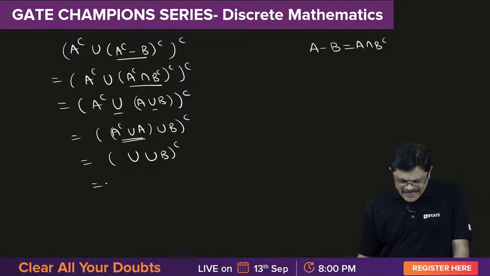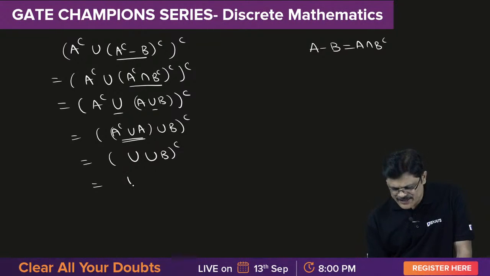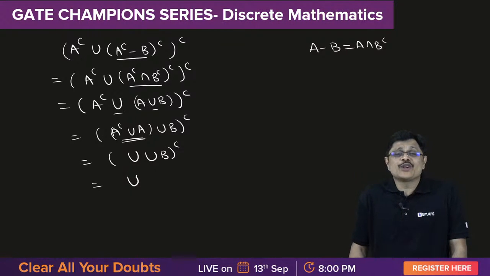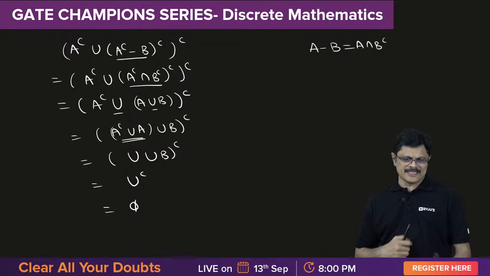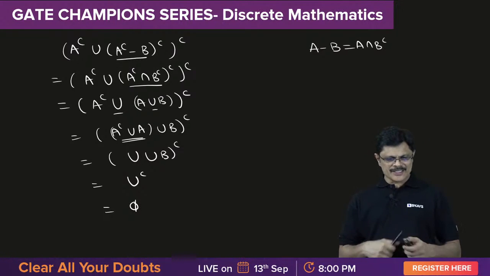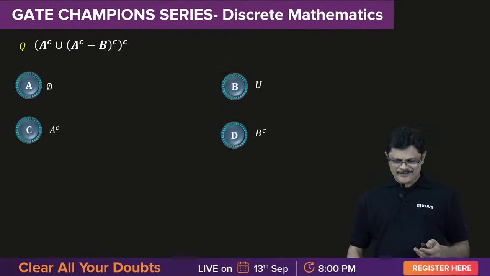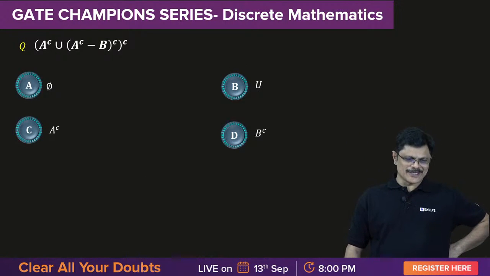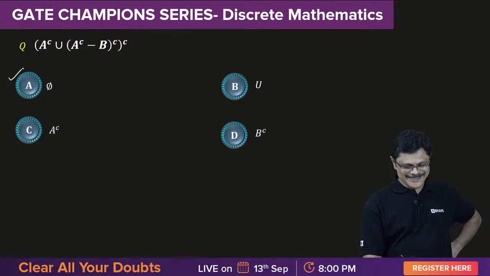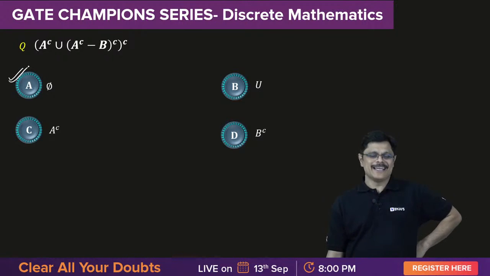Universal set union any set is universal set only, because universal set dominates with respect to union. And its complement, what is the complement of the universal set, sir? It is the empty set. So Lalit changed his answer 2 times, now the 3rd time. Now he says universal. So you changed your answer 3 times, Lalit. So the answer for this problem is A.